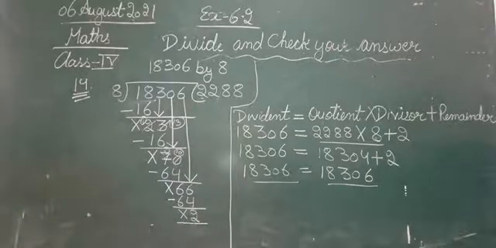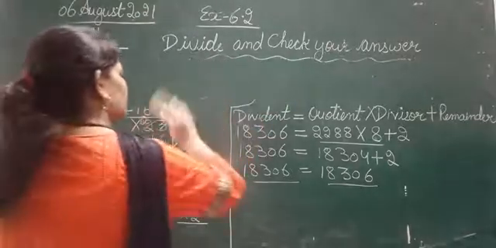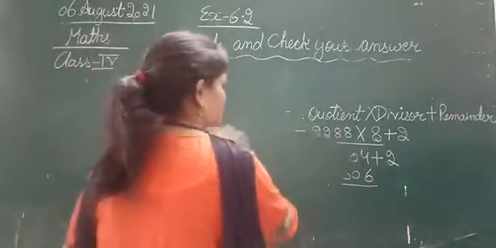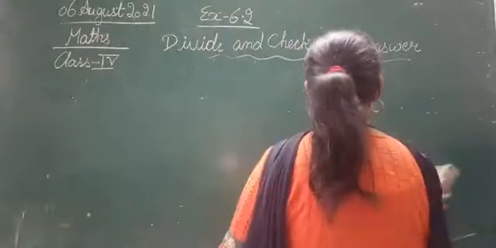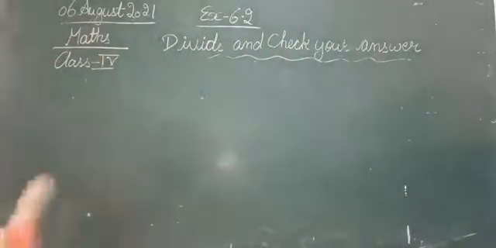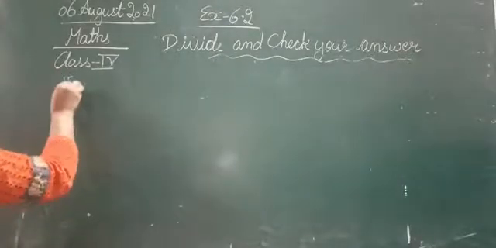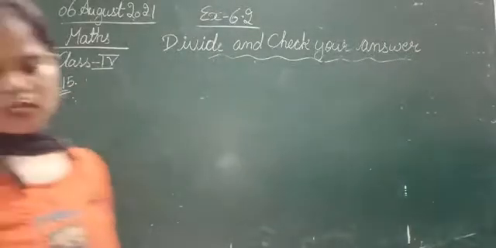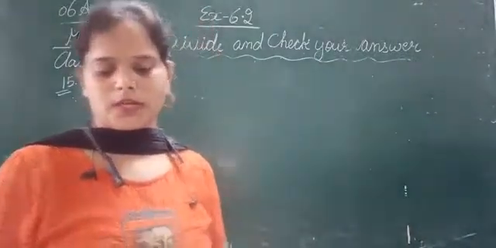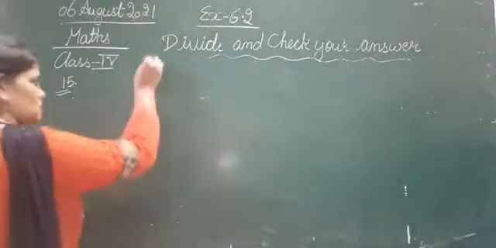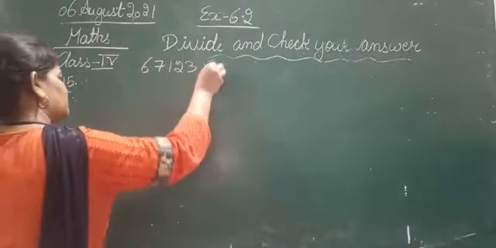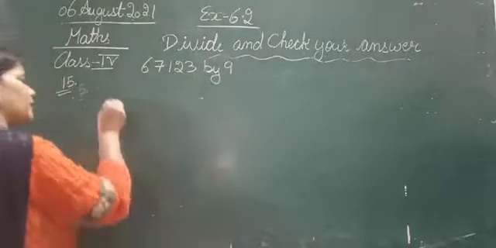चलिए, moving next to question number 15. The question number 15 is also the same. तो बिल्कुल इसी की तरह बेटा, first of all we have to do the division and then we have to check the answers as well. The question number 15 is 6. So let's divide 67,123 by 9. करिए divide.